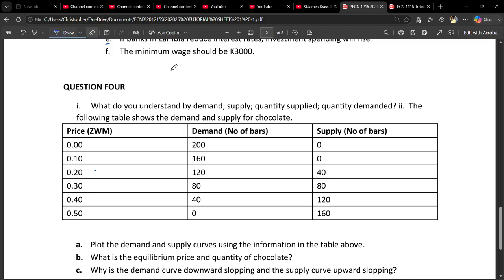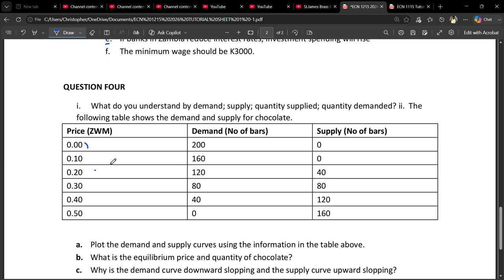Now what is quantity demanded? It's the same thing as quantity supplied, but we say the specific quantity that is going to be demanded by the consumers at various given prices. You know that consumers always want free things.